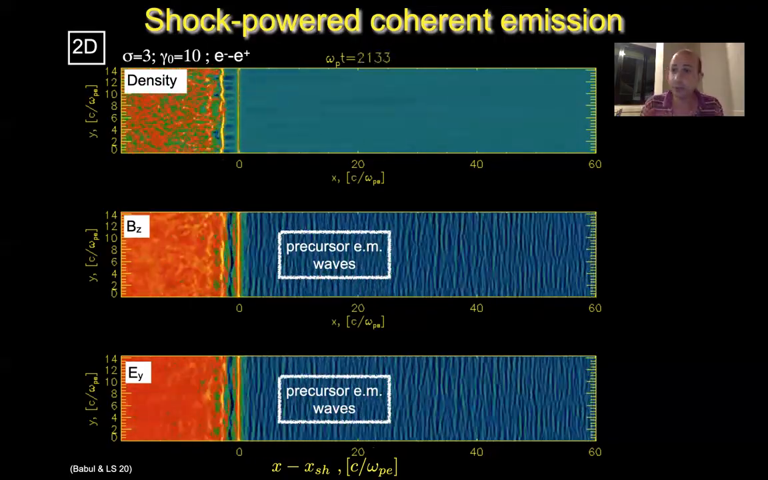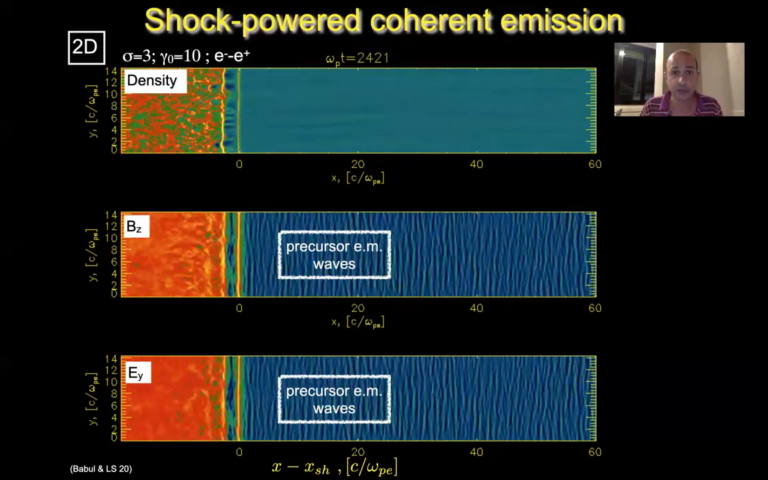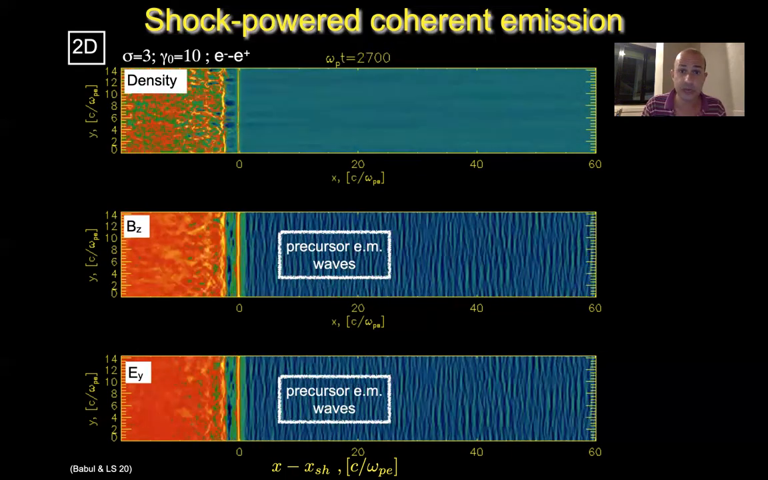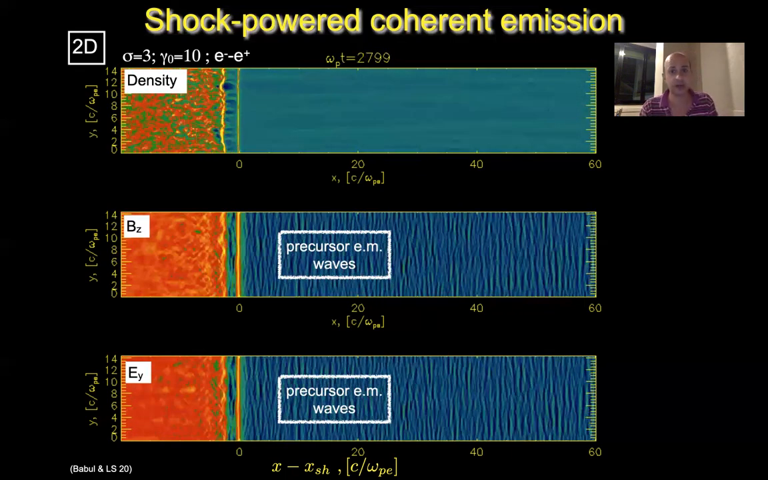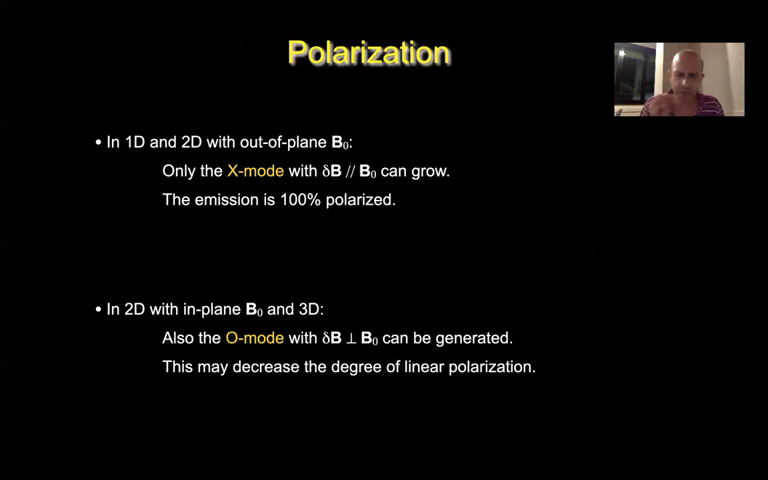And we can measure the properties of such electromagnetic waves from first principles now in 3 dimensions. This is what our recent paper was about. In particular, 3D is essential to quantify the polarization. We have 2 modes of electromagnetic waves in a magnetized plasma: the X mode, with a fluctuating magnetic field parallel to the background magnetic field. The O mode, which may be deteriorating the polarization of the X mode, has a fluctuating magnetic field perpendicular to the direction of the background magnetic field.